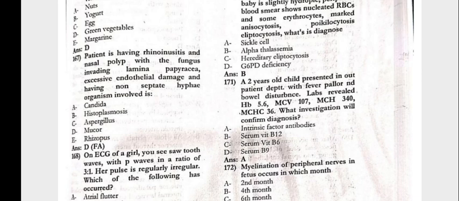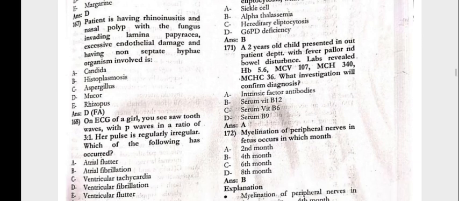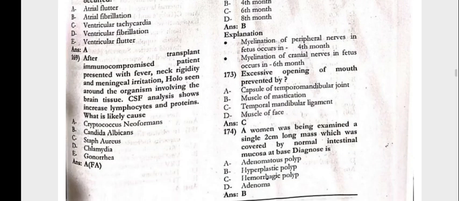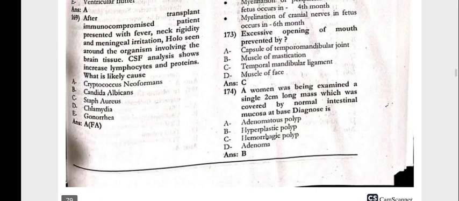171, a 2-year-old child presented in the outpatient department with fever, pallor, and bowel disturbance. Lab reveals Hb 5.6, MCV 107, MCHC 34, MCH 36. Which investigation confirms the diagnosis? Intrinsic factor antibodies. 172, myelination of the peripheral nerves in the fetus occurs in which month? The 4th month.